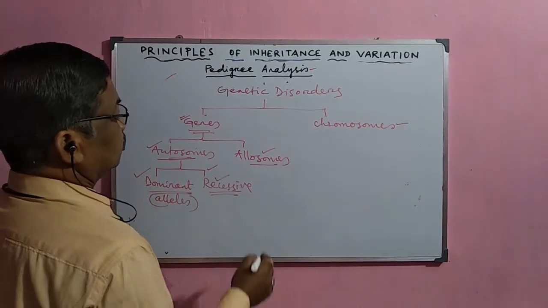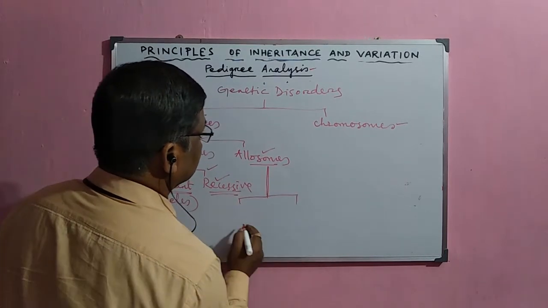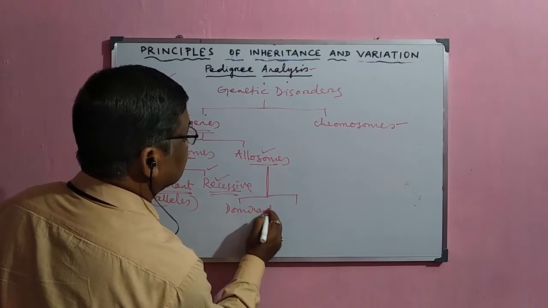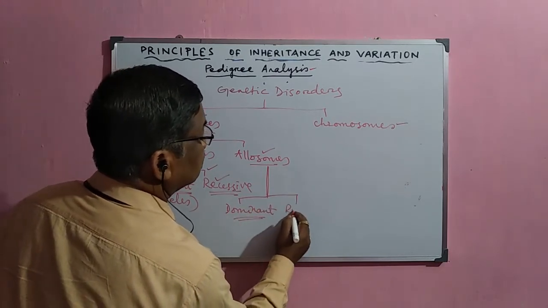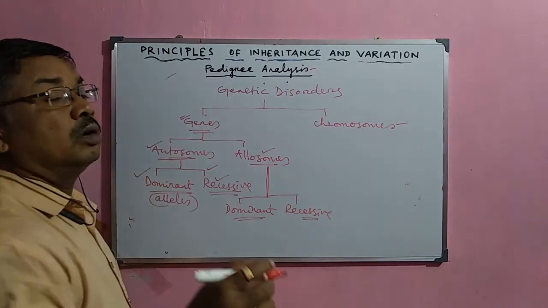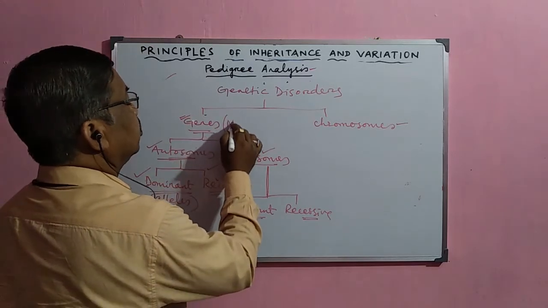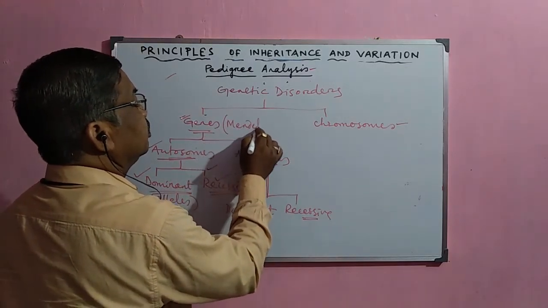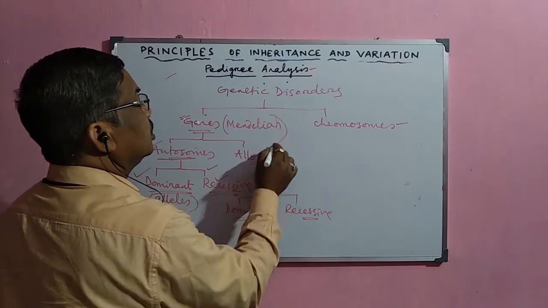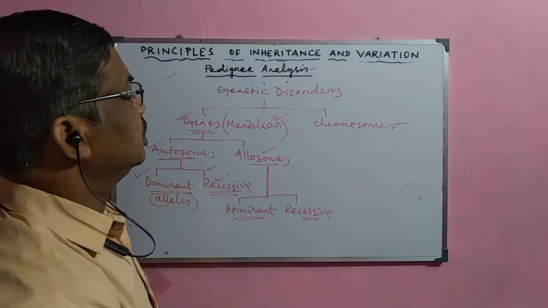Now, in the allosomes, here also the genes have alleles which are sometimes dominant and sometimes recessive in nature. The transmission or inheritance pattern of these genes follows Mendel's principles. So these are called Mendelian disorders, or genetic disorders.